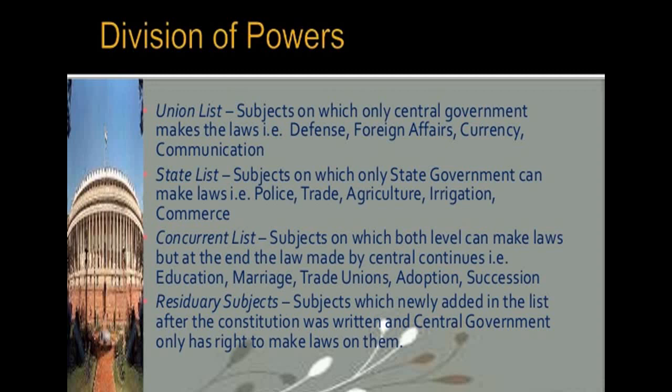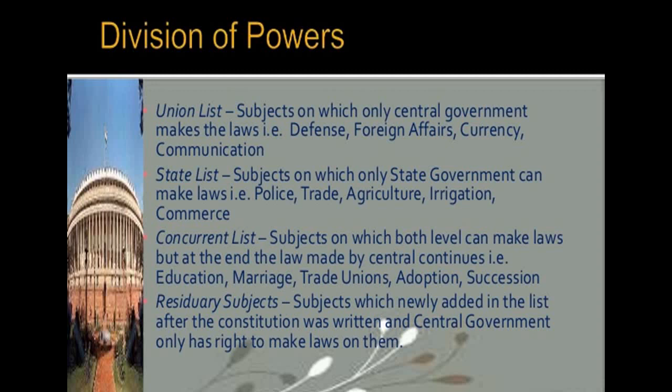Now the third one is the concurrent list. In the concurrent list, the subjects are those on which both levels can make laws. It includes subjects of common interest to both the union government and the state governments, such as education, forest, trade unions, marriage, adoption and succession.